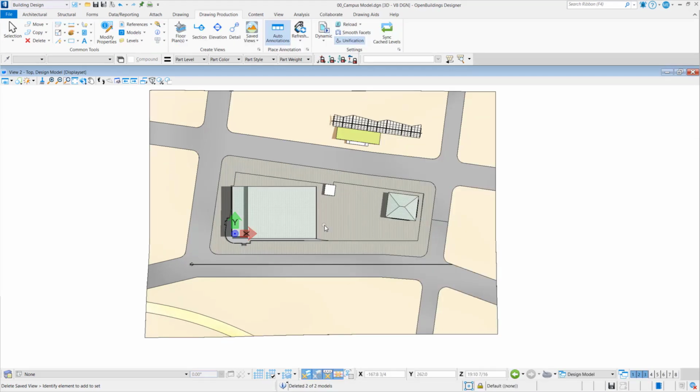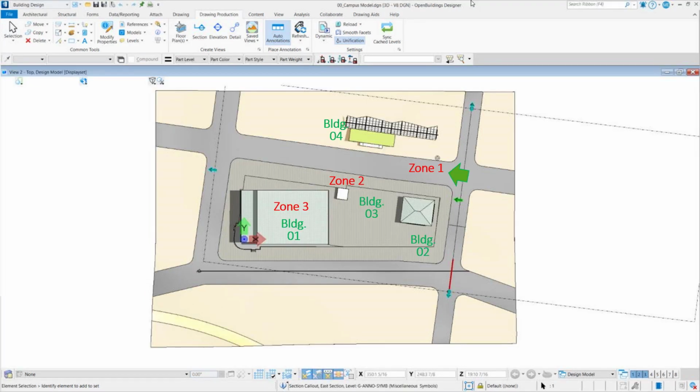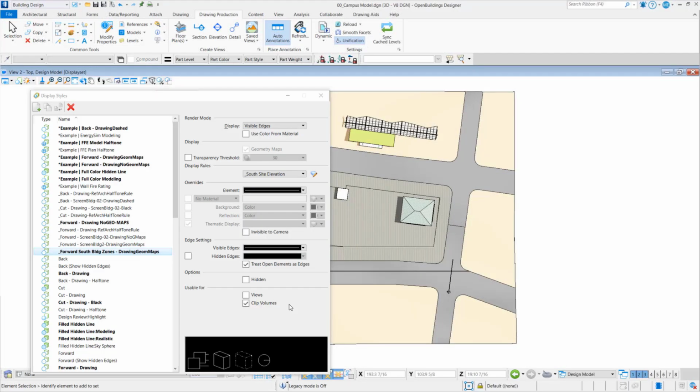So what I'm going to do now is create a section on the east side. It will be pointing to the left, and so building 2 and building 4 will be zone 1, building 3 will be zone 2, and building 1 will be zone 3. So it's just a way of changing the symbology as you go through.